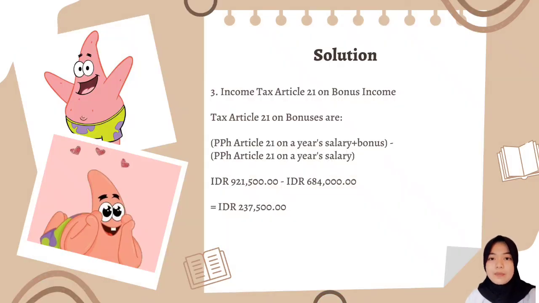And for the last step is income tax Article 21 on bonus income. So this is the formula for income tax Article 21 on bonus, that is PPh Article 21 on a year's salary plus bonus minus PPh Article 21 on a year's salary. And we got 921,050 rupiah minus 684,000 rupiah. So the amount is 237,050 rupiah.